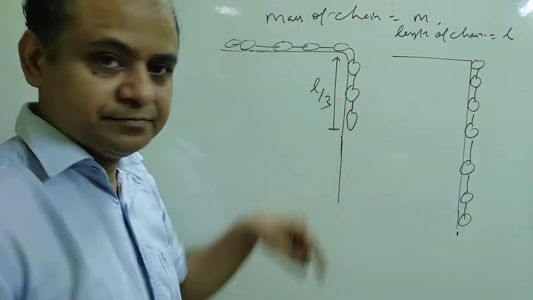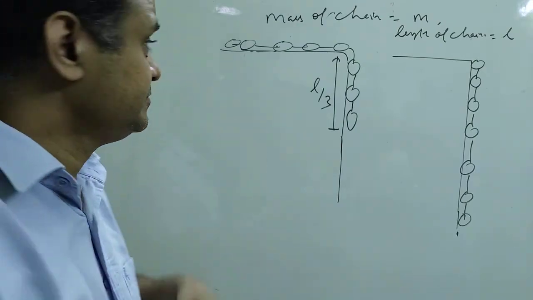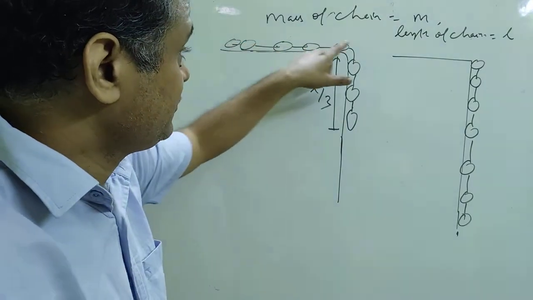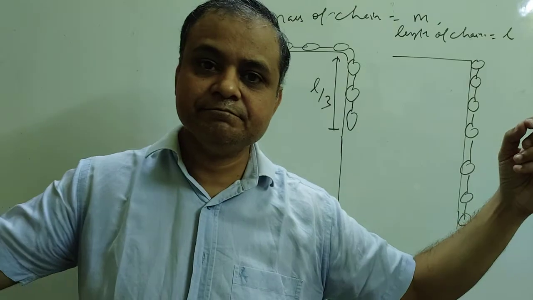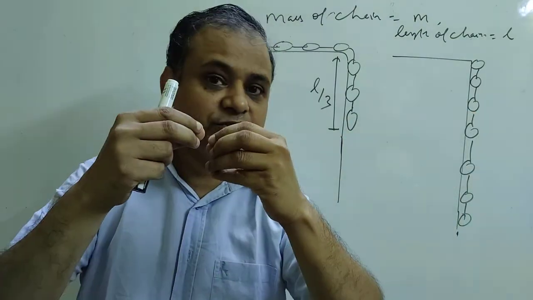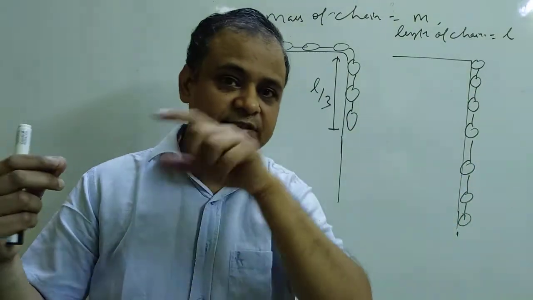There is an iron chain of length L, the kind used in a cycle.